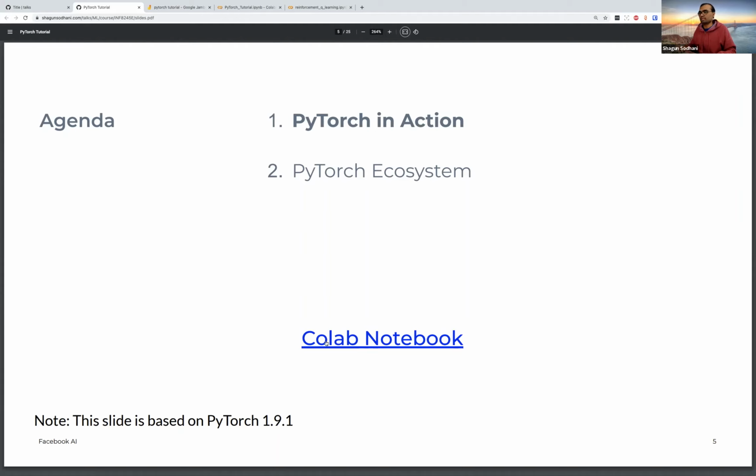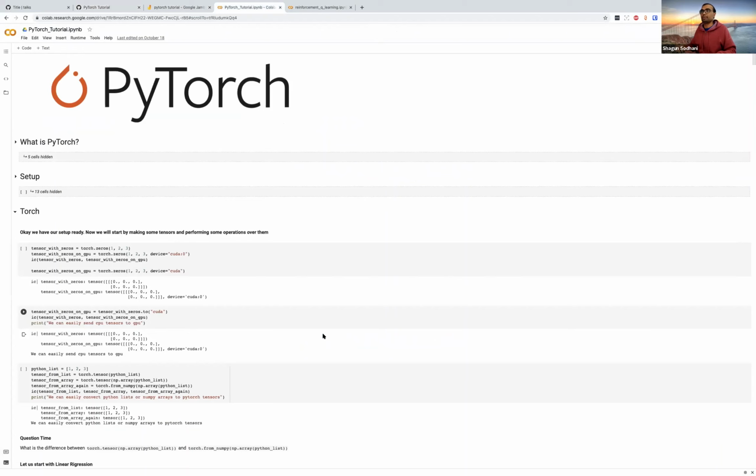With this, we can get started with the Colab notebook. The notebook and the slide deck, everything will be shared with you, so you don't have to worry about having access to it. Let's get started.